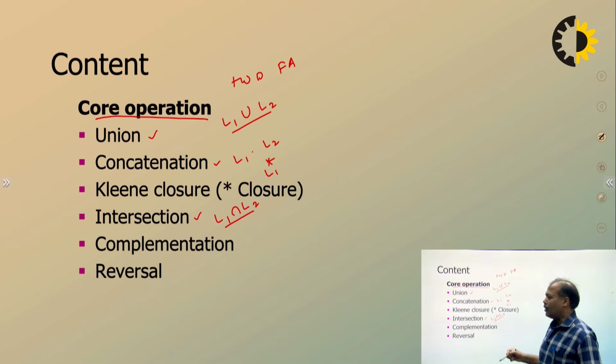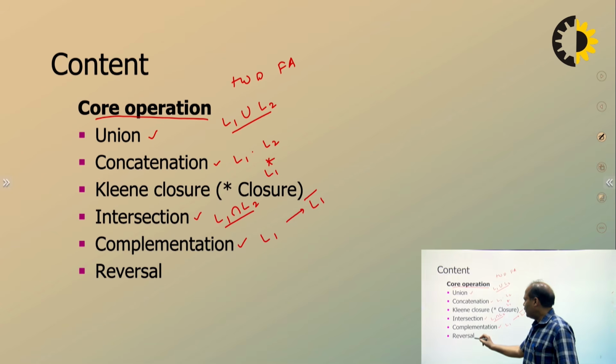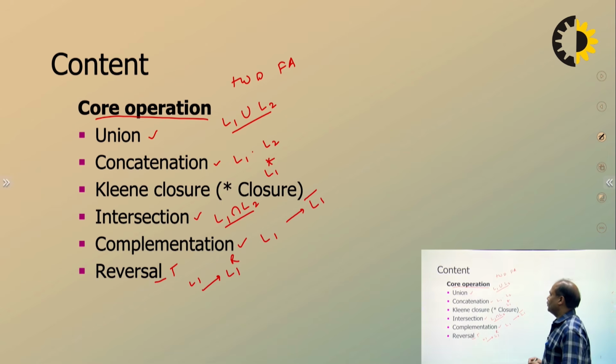That means it is also going to be regular. Same thing with complementation. If L1 is a language which is accepted by a DFA, then its complement is also going to be accepted by a DFA. Reversal, which we also call transpose: if L1 is accepted by a DFA, then its reversal is also going to be accepted by a DFA. So these are the contents which we are going to discuss.